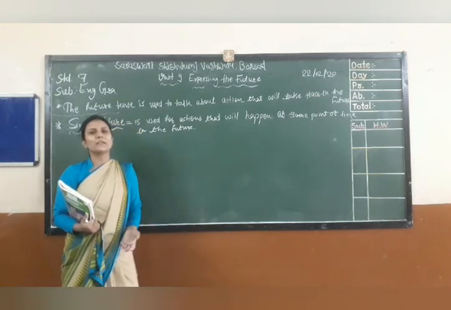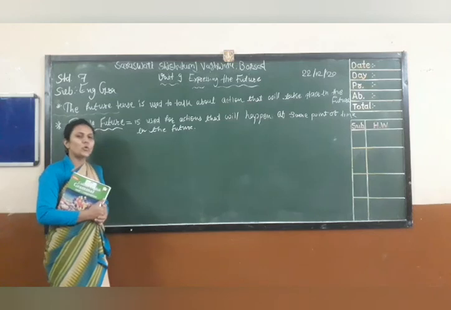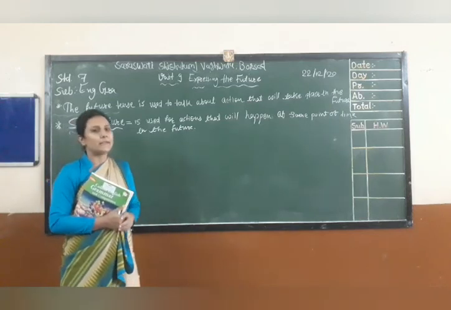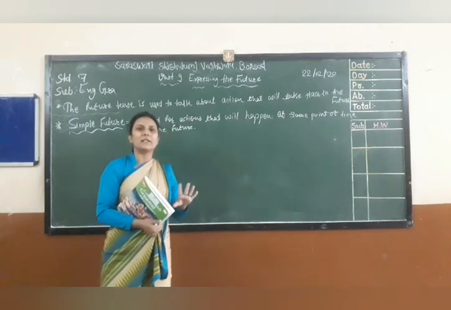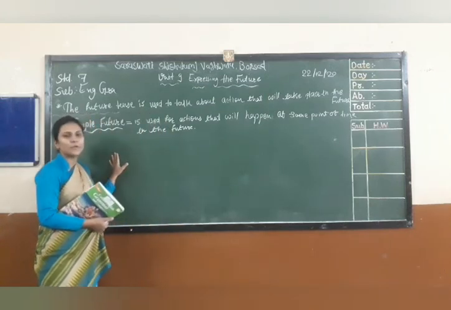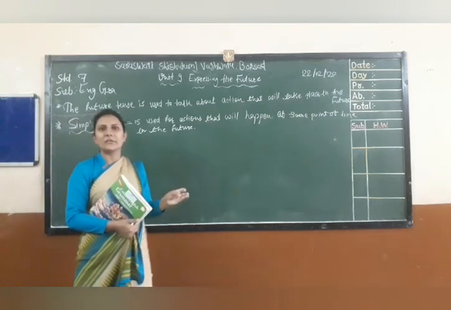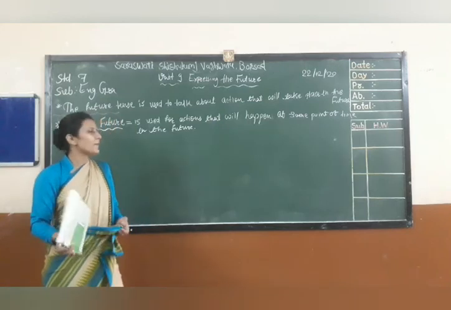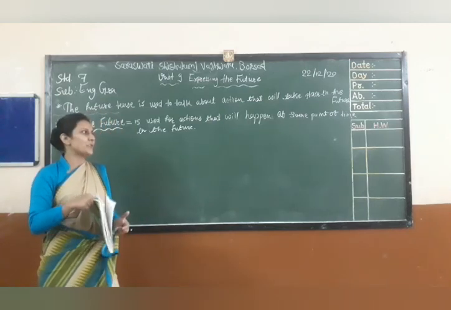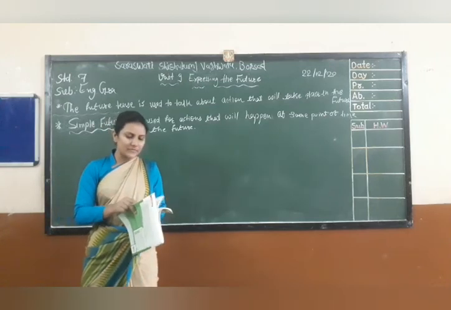Okay, this is about the future tense. In that also we have the four sub tenses. Future tense also has four sub tenses. First of all we have simple future tense. Then second is continuous future tense. Third is perfect and fourth is perfect continuous future tense. Okay, so let's see first of all the simple future tense.